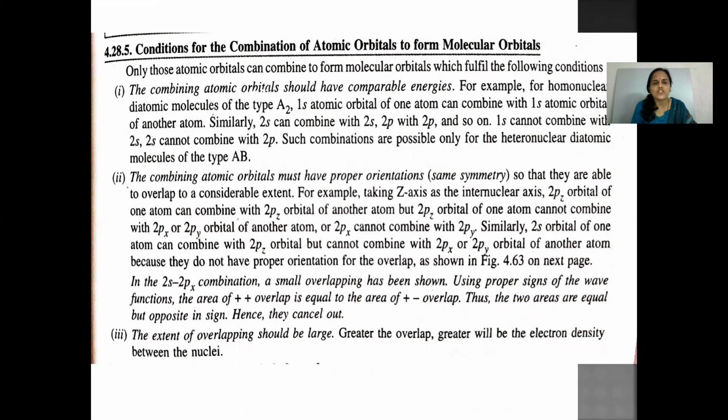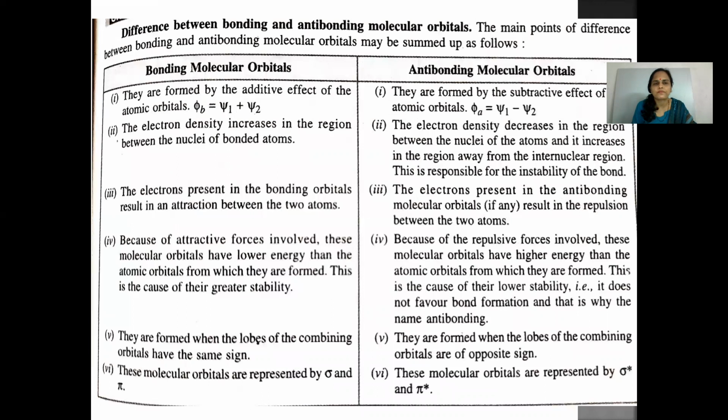The second condition is the combining atomic orbitals must have proper orientations. That is, they should have the same symmetry so that they are able to overlap to a considerable extent. And the extent of overlapping should be large. Greater the overlap, greater will be the electron density between the nuclei.